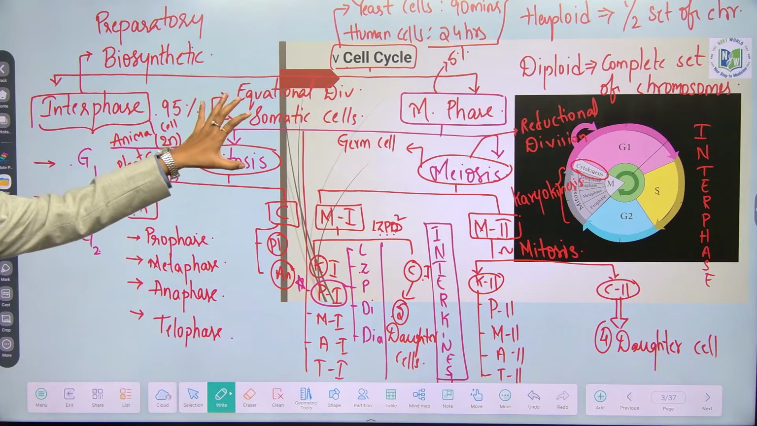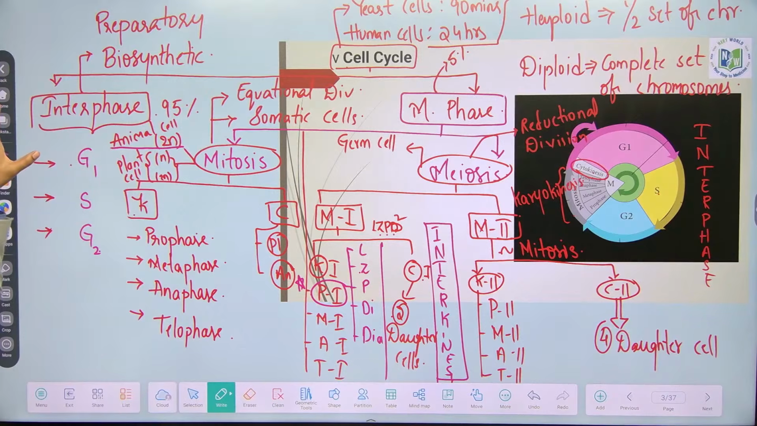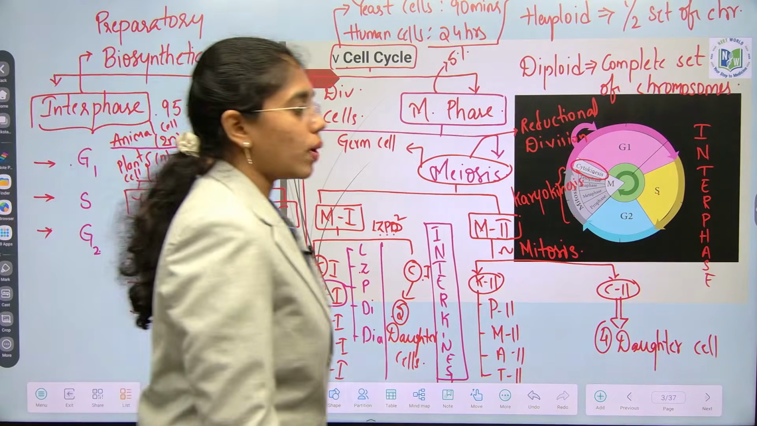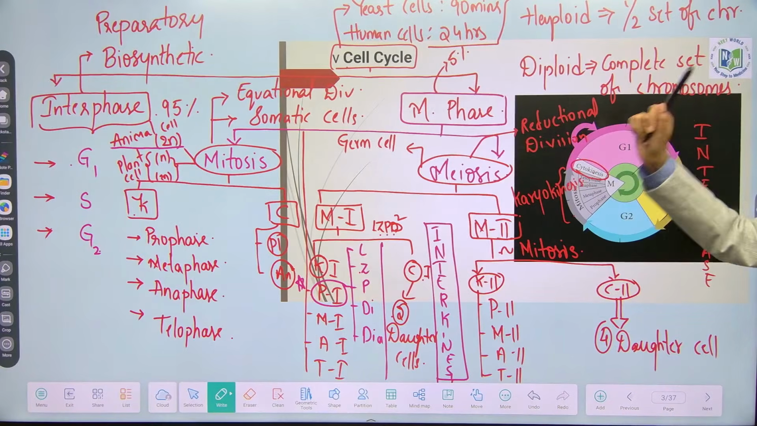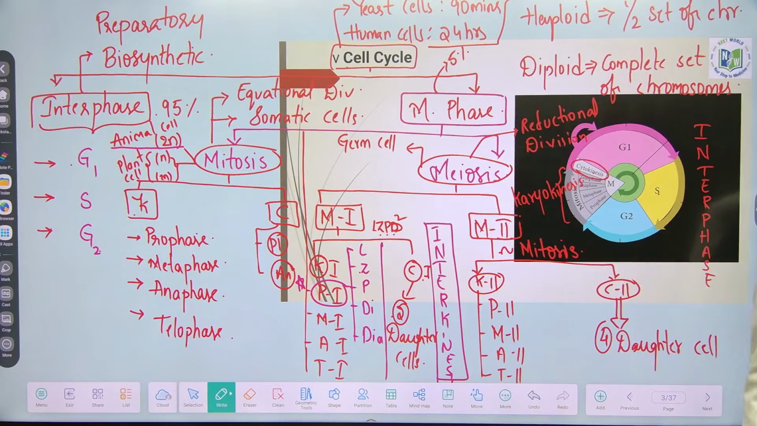See, this is all about cell cycle. Got a clear picture? Fine. Just go through this for 1 minute. If you are having any doubt, ask me. If this picture is clear to you, then cell cycle and cell division is at your fingertips. Yes, Sushmita, meiosis is reductional division.